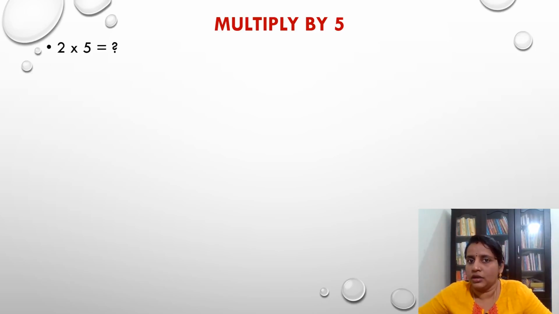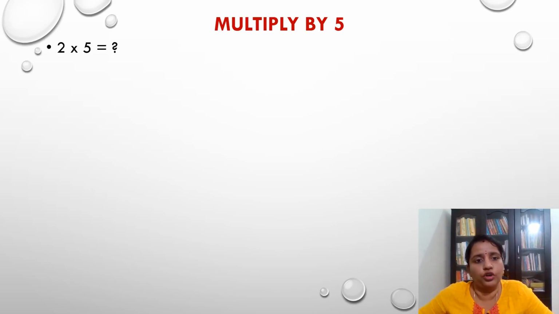I have already told you, even before starting the multiplication of single digits, that I don't know the tables. I am going to solve all these using methods without the knowledge of tables. Are you all clear with it? Yes. So here, I don't know the table, but I need the answer of 2 into 5.